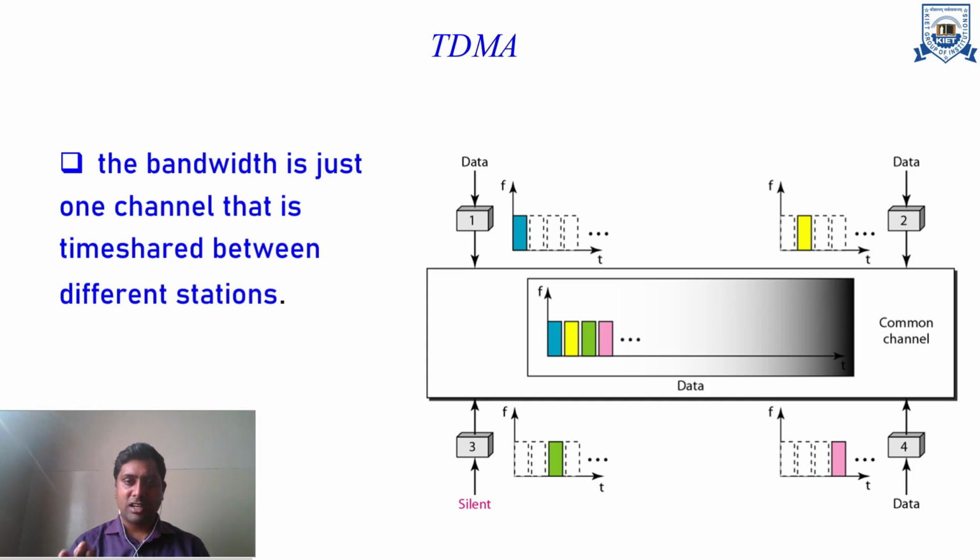Next is TDMA, time division multiple access. In that case, the complete channel frequency band is available to one station at one time. The x-axis is divided based on time slots. One time slot is given to one station, and that station can transmit its data at full speed, utilizing the complete bandwidth. The bandwidth is just one channel that is time-shared among the different stations, divided in the horizontal way.